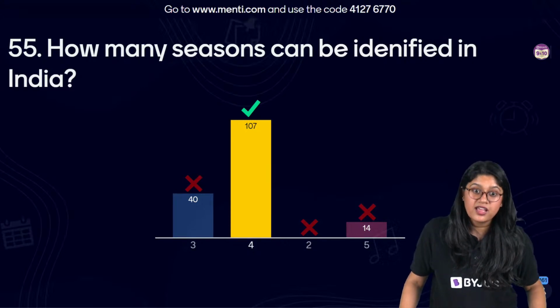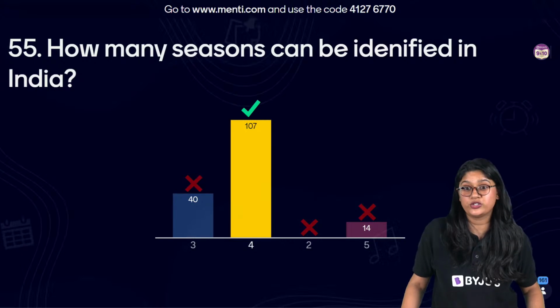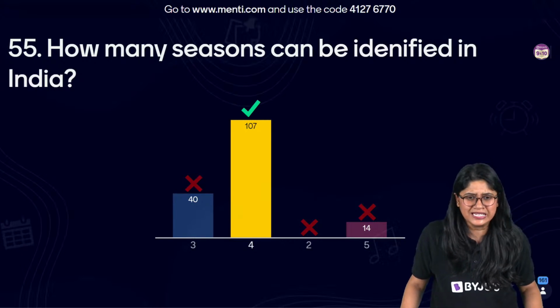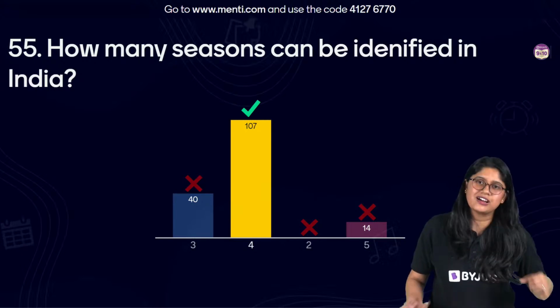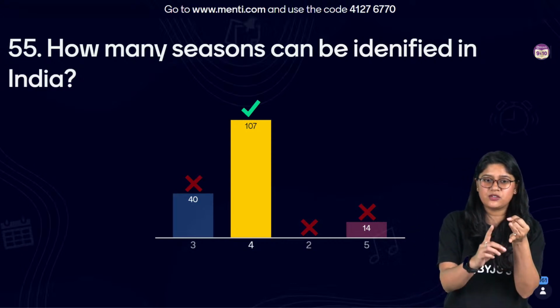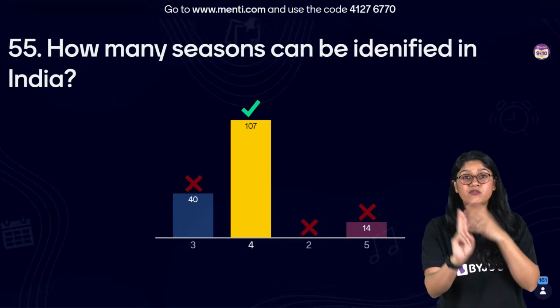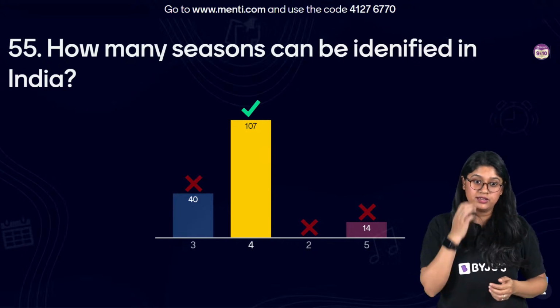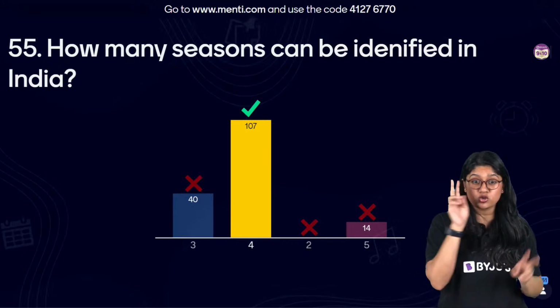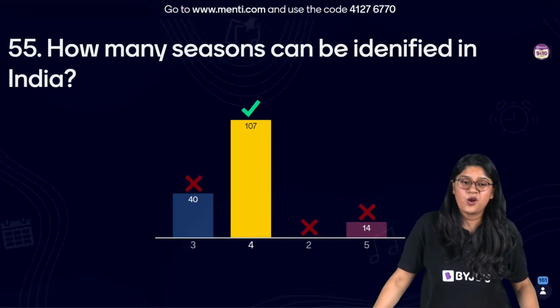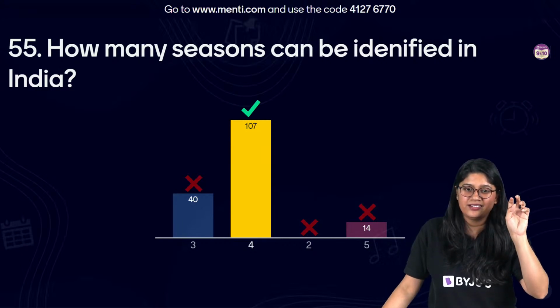We have 4 seasons and 107 of you have voted for the correct answer. Can you quickly tell me the seasons? So of course, we have the hot season, the summer season, the winter season. Apart from that, there are 2 seasons which are related to monsoon. Can you quickly tell me the 2 monsoon seasons? One starts with A. Yes.